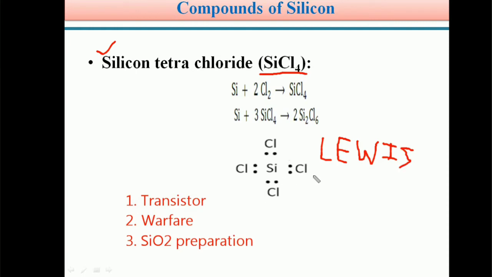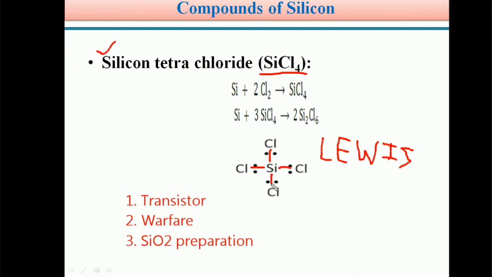This is the Lewis dot structure. So I hope you are very familiar with Lewis structures, Lewis dot symbols, Lewis notations, and that you have clearly learned the chemical bonding concept. Each silicon forms a single covalent bond with 1 chlorine atom.